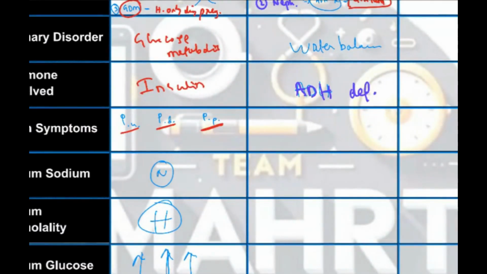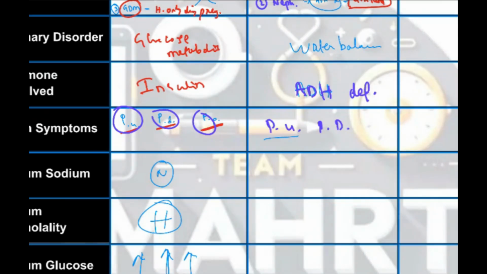Okay. Now tell me, what is the main symptom here? The main symptom is polyuria. And to compensate for polyuria, what will the patient do? Polydipsia. These are only the two symptoms. No polyphagia here. Here we had polyuria, polydipsia, polyphagia, but here only polyuria and polydipsia. Polyuria is the main complaint. Excess water loss from the body is the main complaint. To compensate for the water loss, to prevent itself from going into dehydration, the patient will drink a lot of water. So polydipsia is there. Dipsia means drinking.